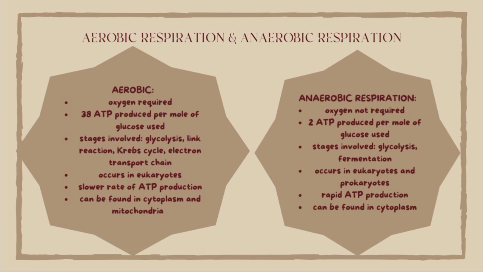But in anaerobic respiration, oxygen is not required. 2 ATP are produced per mole of glucose used. The stages involved are glycolysis and fermentation. It occurs in eukaryotes and prokaryotes, has rapid ATP production, and can be found in the cytoplasm.